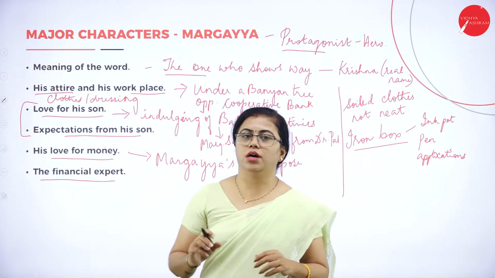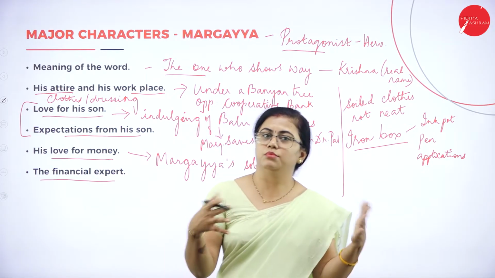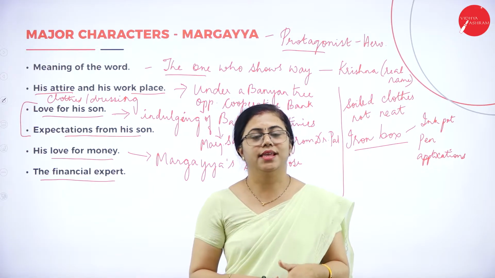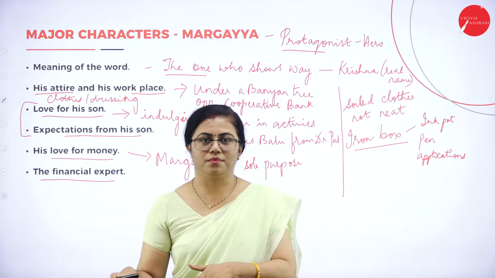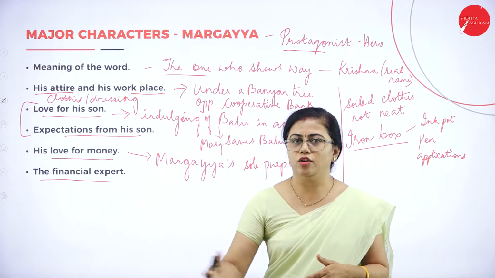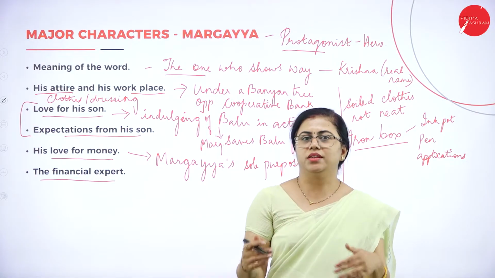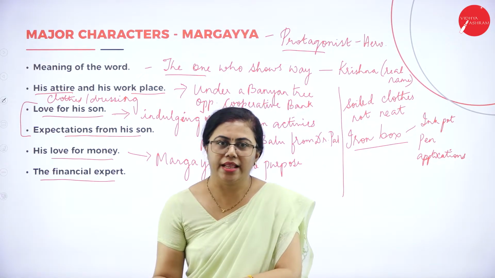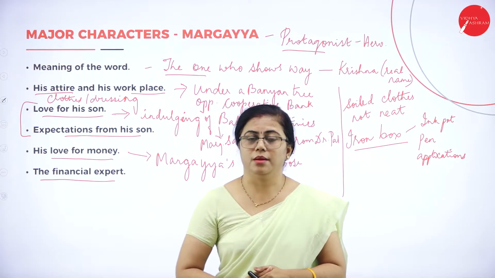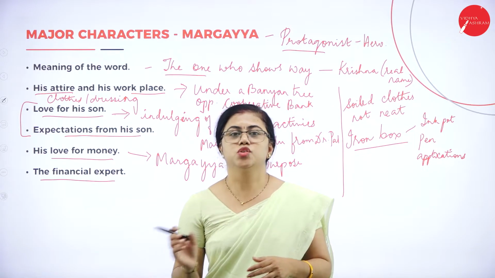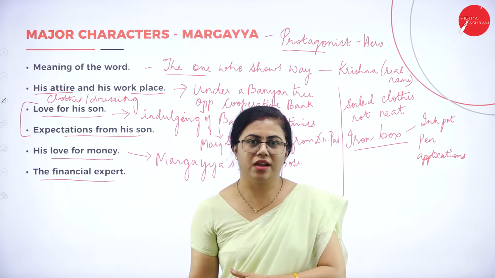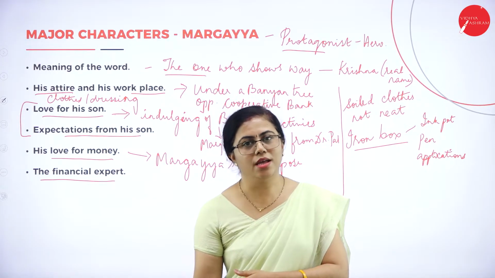He also gets money from people. He tells them to keep it as a deposit in his bank, and at the same time he doesn't invest it anywhere. That is another reason he turns bankrupt by the end of the novel. Whenever somebody gets some money, they invest it somewhere else, which is a good way of earning more, but he doesn't do that. So that is the irony. He gets the money, but he doesn't invest it elsewhere. So finally he ends up bankrupt.